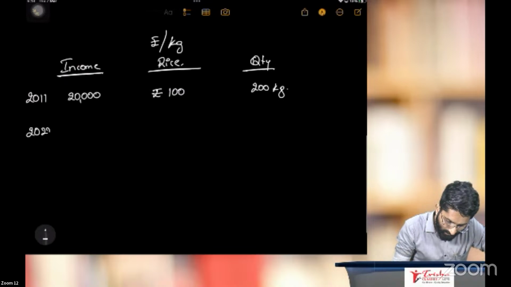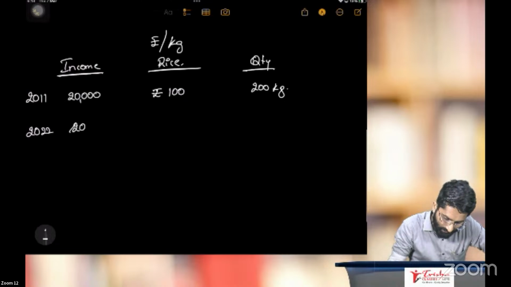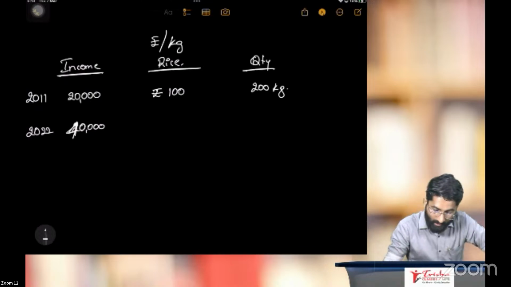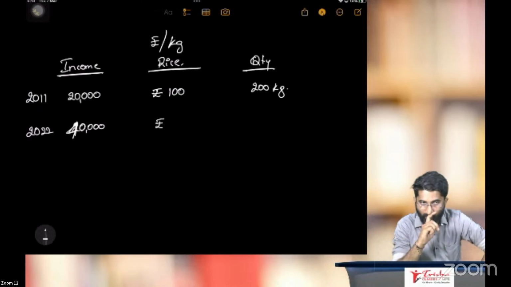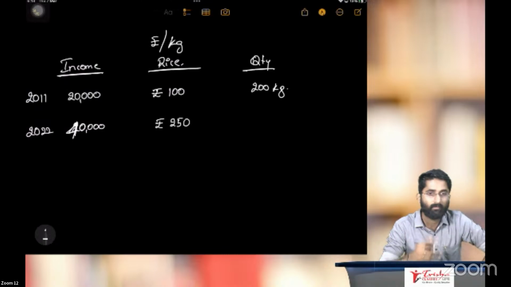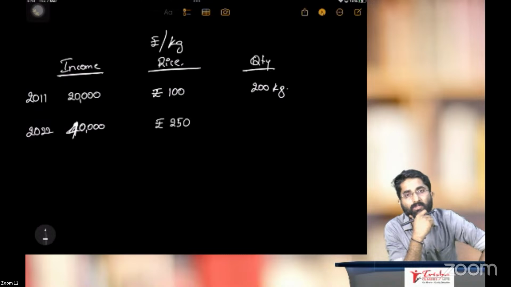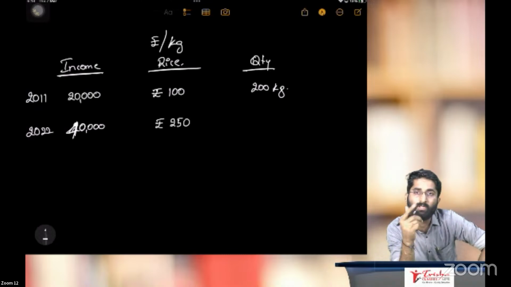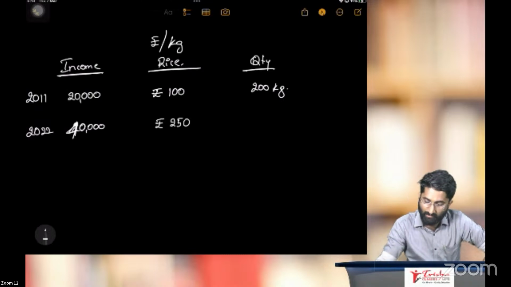In 2022, your income is, for example, 40,000. And rice per kilo has increased to 250. Now tell me, how many kgs can you purchase? 40,000 divided by 250.